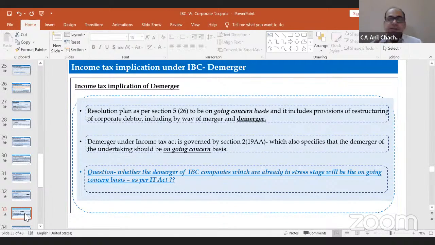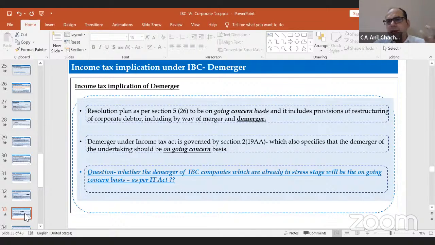Demerger part: as we mentioned in the previous slides, there is the going concern under the resolution plan of the IBC code, and the going concern as per the taxation part. But in neither case, in the IBC or the income tax, has a definition of going concern been mentioned. But as per judicial pronouncements, there's one judgment, Indorama of the Delhi High Court, wherein on the business undertaking definition the Honorable Delhi High Court has mentioned that going concern means a business which can be run independently.